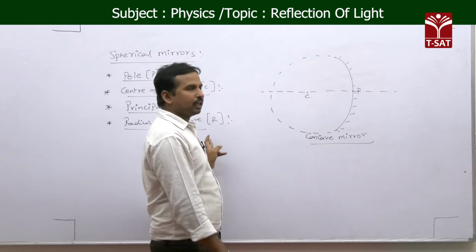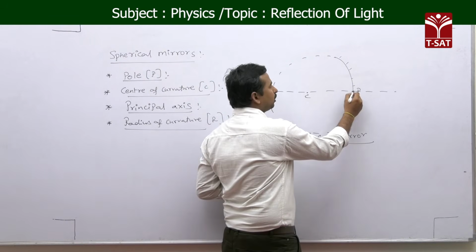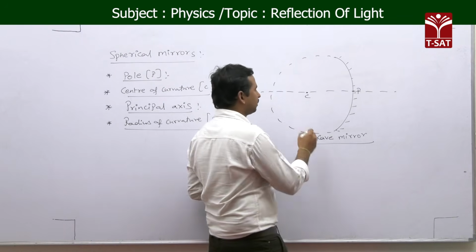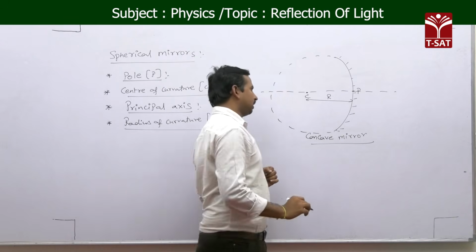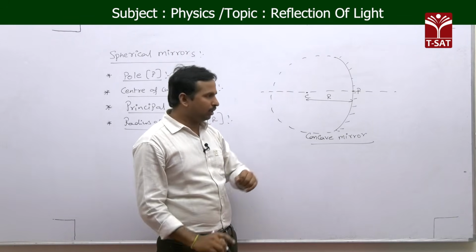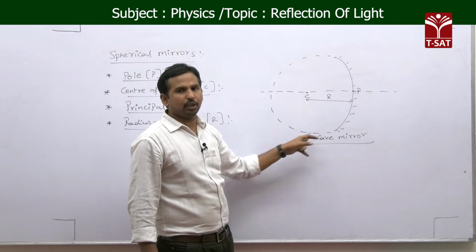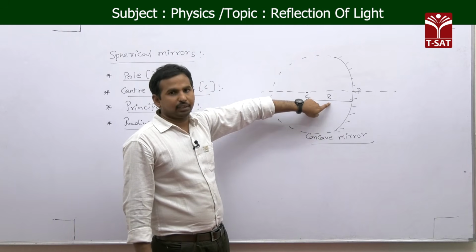Radius of curvature is the distance between the pole and the center of curvature of this spherical mirror. That is the radius of curvature, capital R.